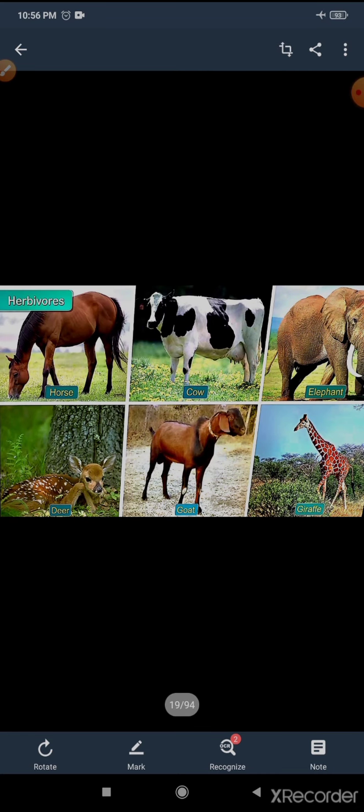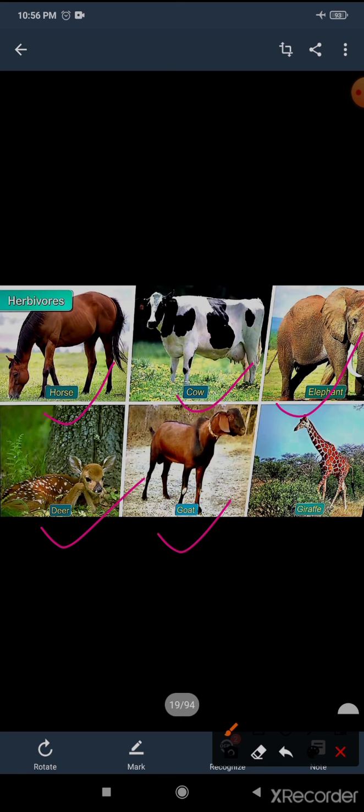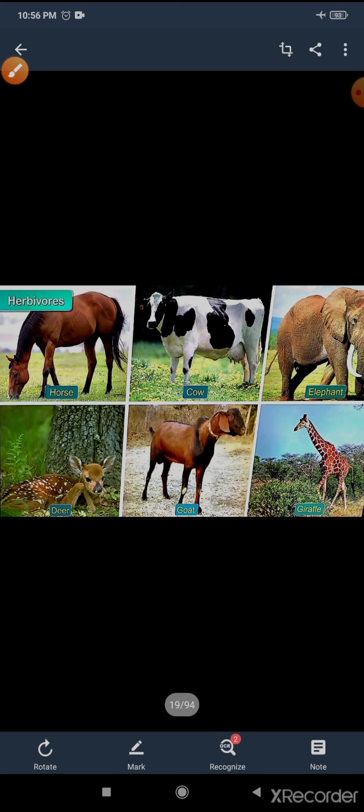Then the molars, they use when the cow is at the relaxing time. That time they just make a fine paste of the food and swallow. Okay, next you can see here the examples of herbivore animals: horses, cows, elephants, deer, goats, and giraffe. These all are examples of herbivore animals.